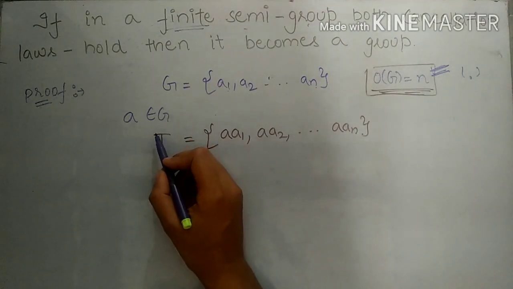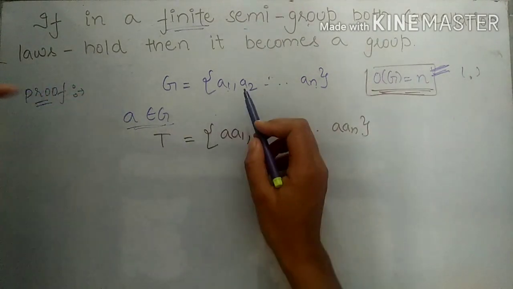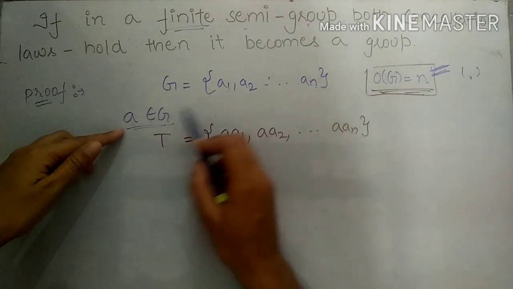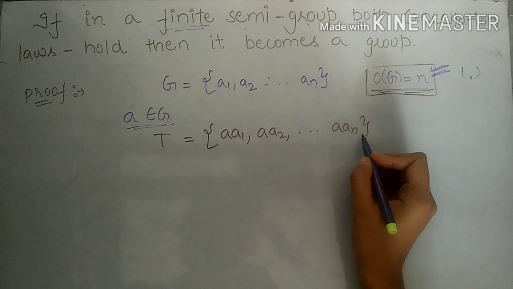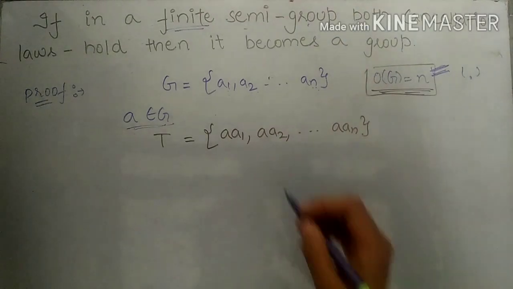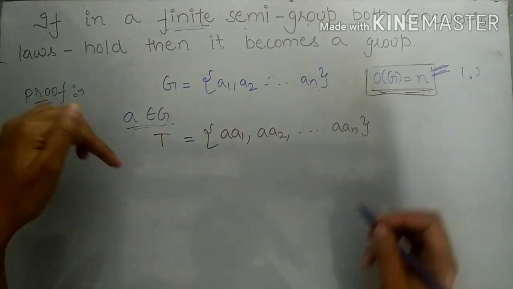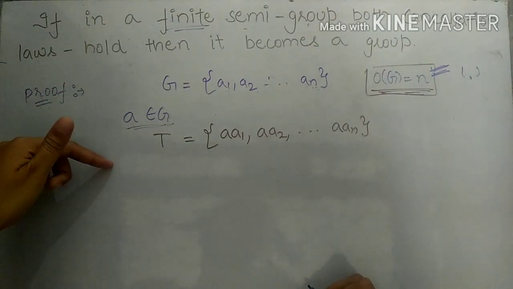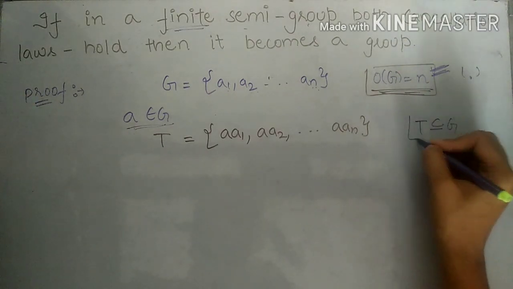Friends, similarly as we have done earlier, A is also an element from set G, and A1, A2 up to An are also elements from set G. If we multiply them, we get elements like AA1, AA2 up to AAn. These elements will also be elements of G because G satisfies the closure property. So similarly as earlier, T is also contained in G.